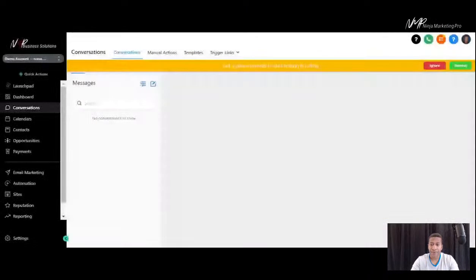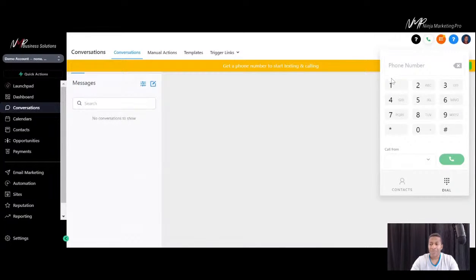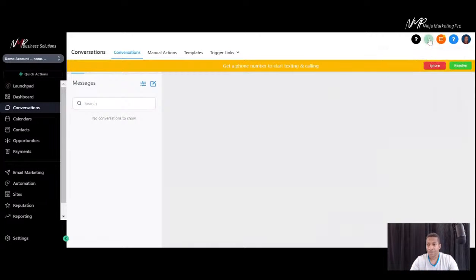And switch back over to the demo account. There we go. All right, so what you're going to see here in this upper right-hand corner is this little phone symbol. Click on that. It brings up a phone pad where I can make phone calls. There's a lot we can do with this. This is just an overview. But receiving phone calls, sending out phone calls, creating auto dials are all in here for you to use.